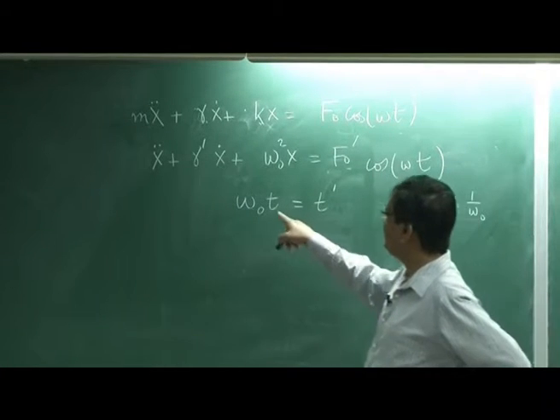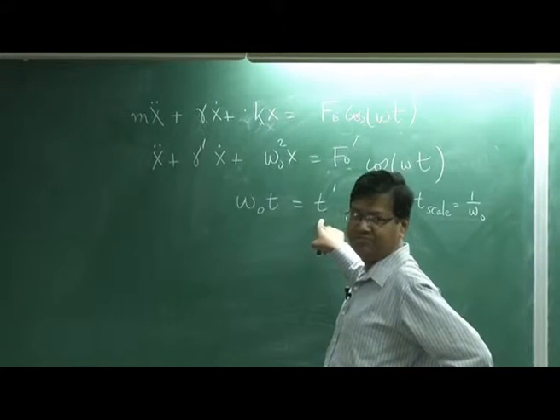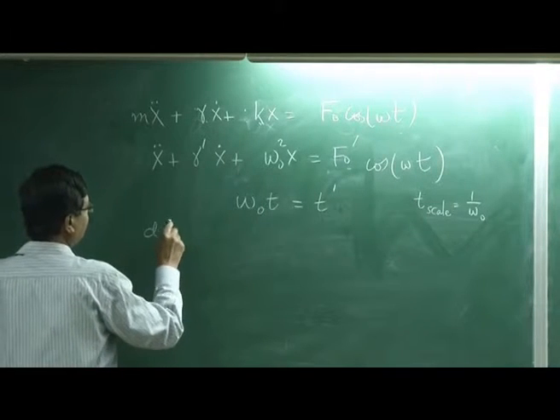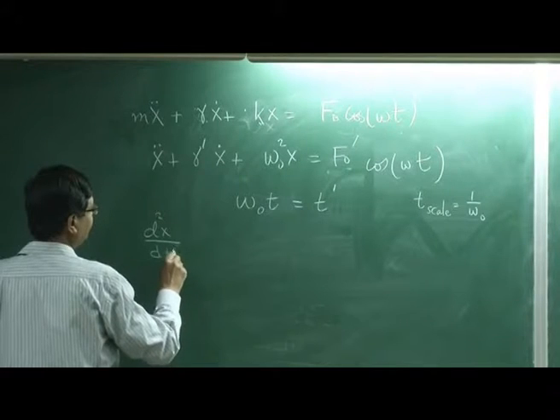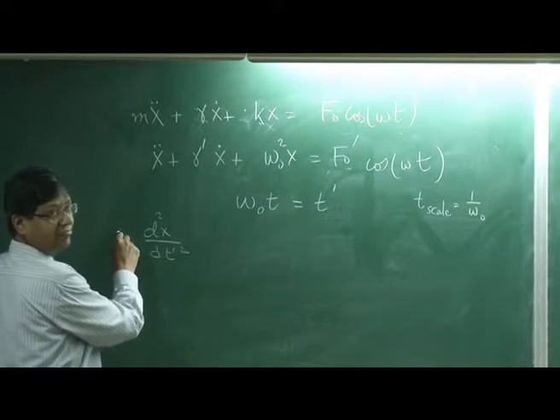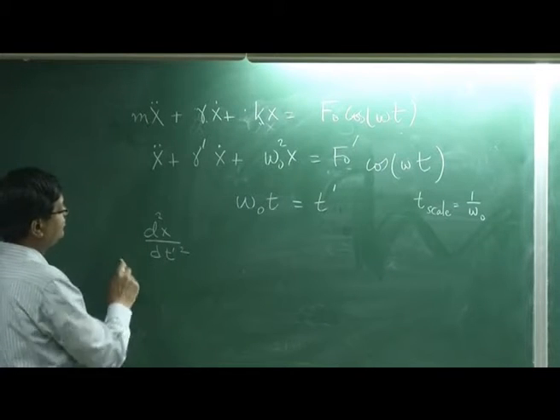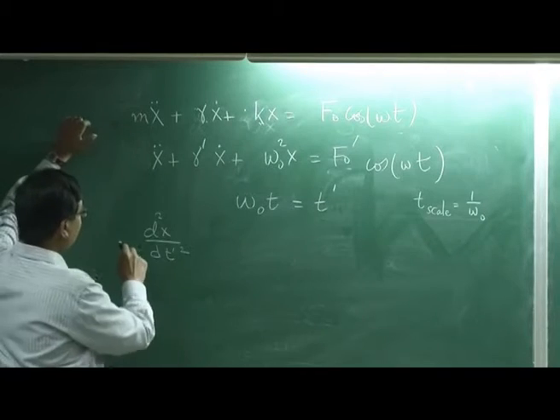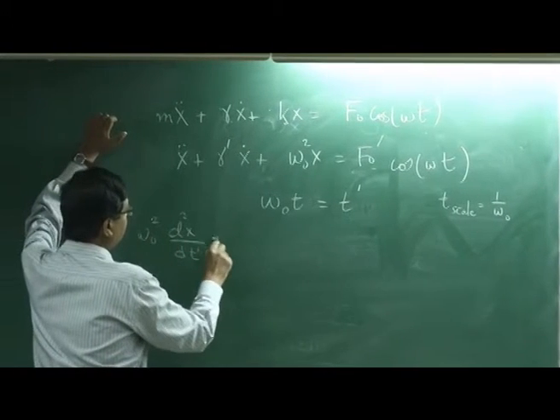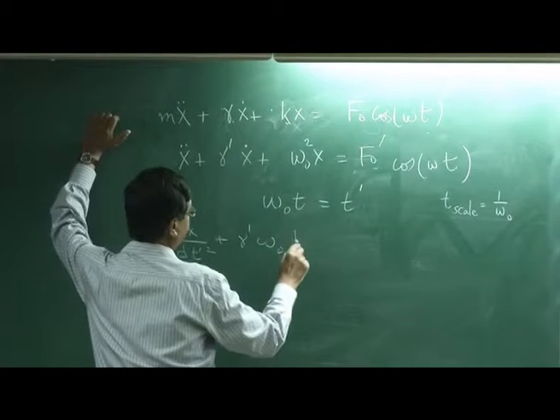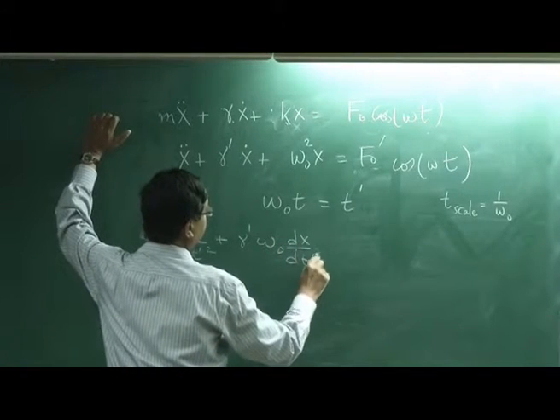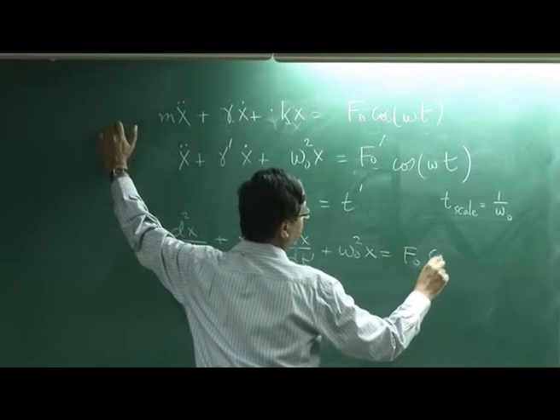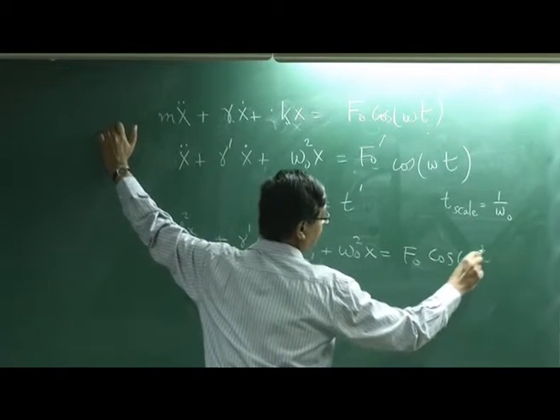So I should replace my t by t prime by omega naught. Do the algebra, it is straightforward. So d squared x by dt prime squared, times omega naught square, will come here. This is the unit of 1 by time squared, so omega naught square will come here, gamma prime omega naught, and the forcing cos omega t.